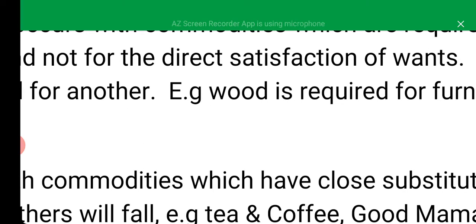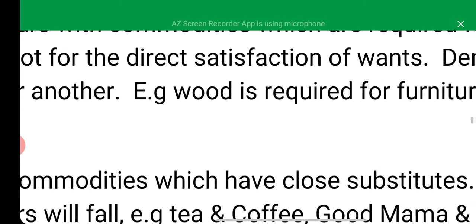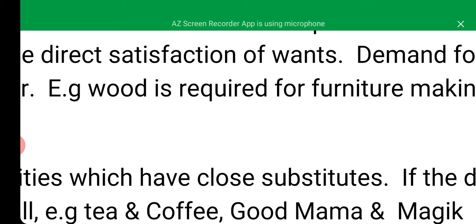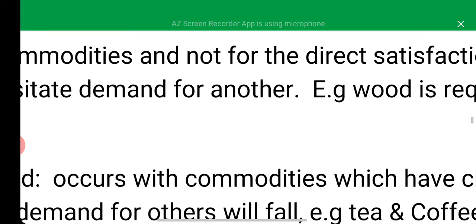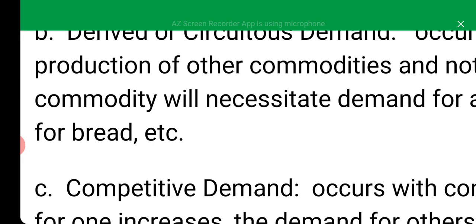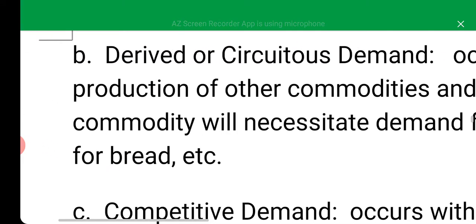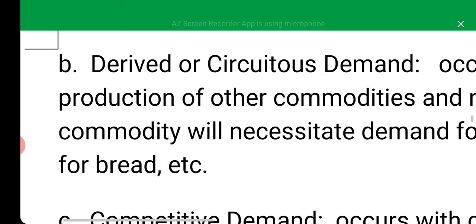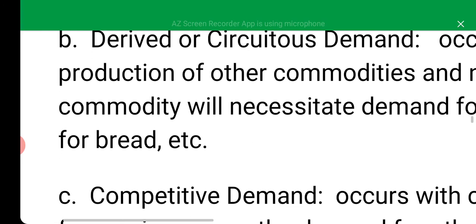Examples are that of wood. Wood is required for furniture making. Flour is demanded for bread, snacks, and some other items that they are using flour for. So when a commodity is required for further production of other commodities, we refer to it as a derived demand.